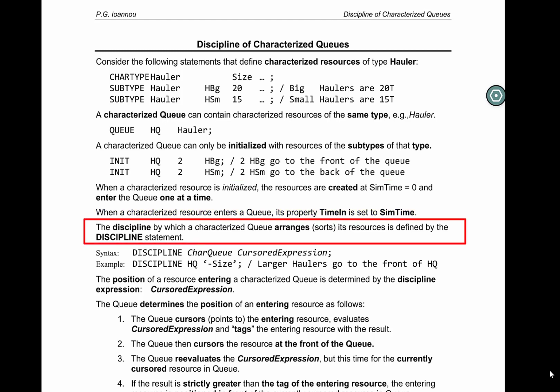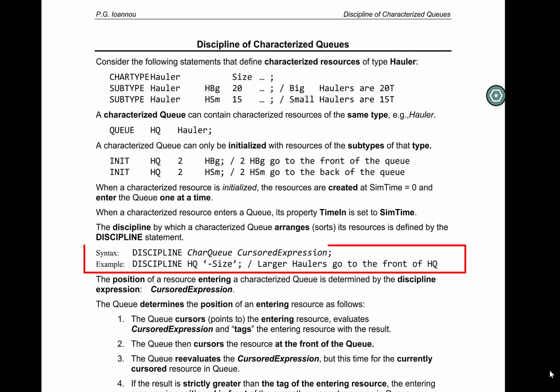The discipline by which a characterized queue arranges or sorts the resources it contains is defined by the discipline statement. A discipline statement has the statement discipline followed by the name of the queue followed by an expression. Cursoring is the same thing as pointing to a resource and then evaluating an expression.